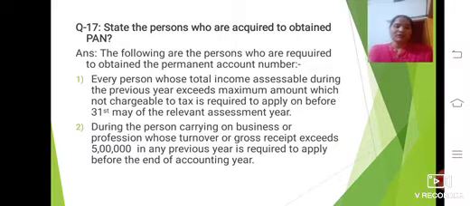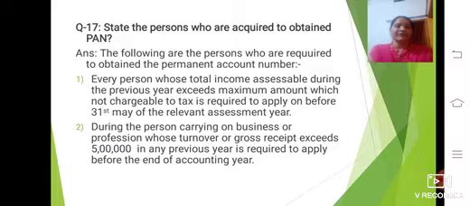Let us come to question number 17. In the last video I already explained about the PAN, the model of the PAN, types of the PAN and what characters are involved in the PAN. Here also he asked a question about the PAN. Question number 17: State the persons who are required to obtain the PAN. The answer is like this. The following are the persons who are required to obtain the permanent account number. PAN means permanent account number.